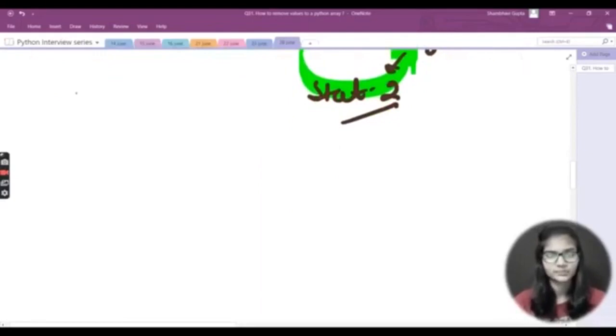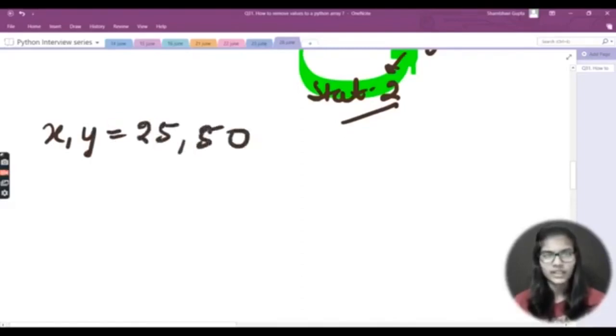Let's see an example here. Let me write one short program. Let's say I have x, y, and both of them have the values 25, 50. So x has the value 25 and y has the value 50.